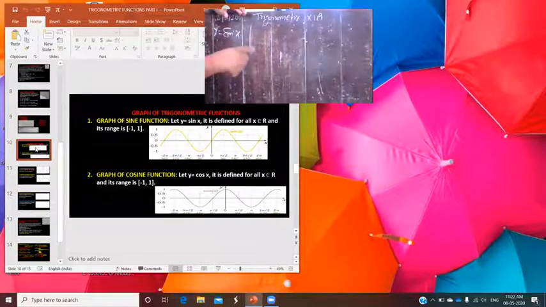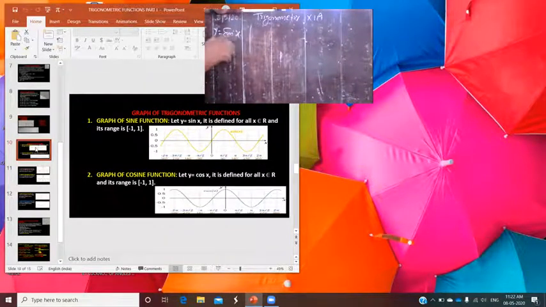In the unit circle, the value of b gives the value of sine x, and b is greater than or equal to -1 and less than or equal to 1. It shows that its range lies between -1 and 1.